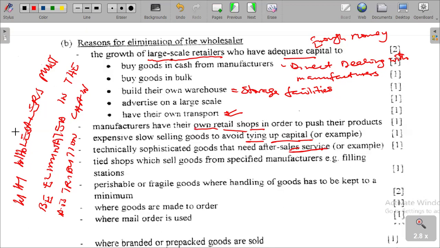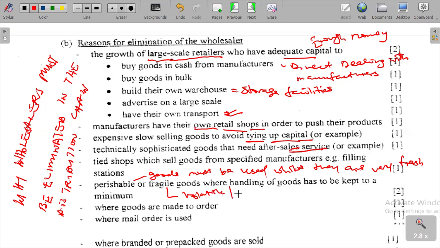So we are saying these are goods that must be used while they are very fresh, and they might also be volatile or can easily break.